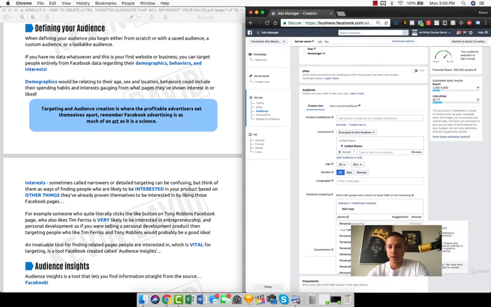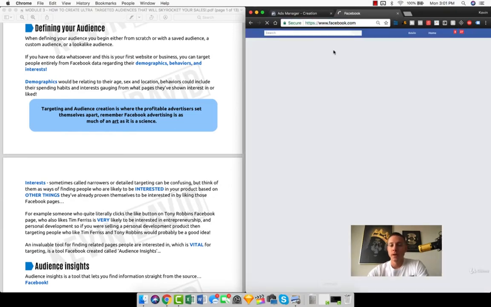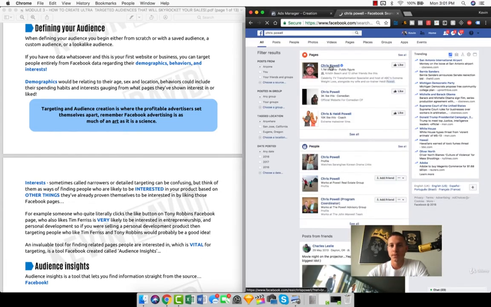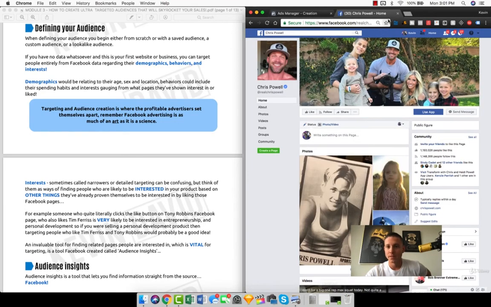We could also do personal trainer. We could choose one of the most popular personal trainers here. We see an interest here being Chris Powell, who is apparently a popular personal trainer. Something important to note here is the difference between fact-based and algorithmically based. People can actually go and like this person's page. Chris Powell has an actual Facebook page. If we went to Facebook and typed in Chris Powell, his page would come up. Here he is, obviously a very popular personal trainer, with 1 million likes. So he's a real person.